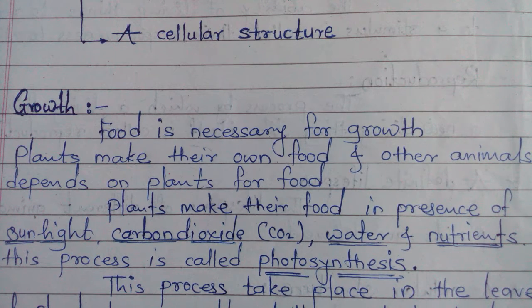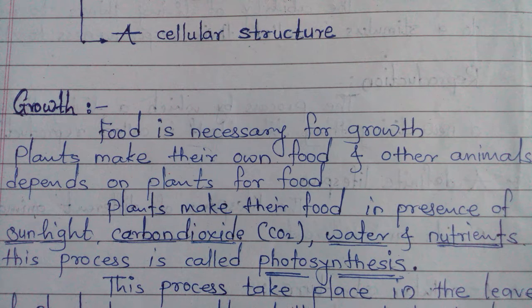If sunlight is present, then only plants make their food. We get sunlight only during the day, and plants also get the sunlight. That's why during the daytime plants make their own food.